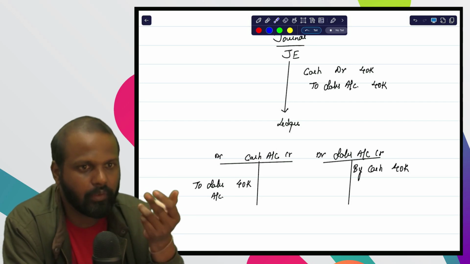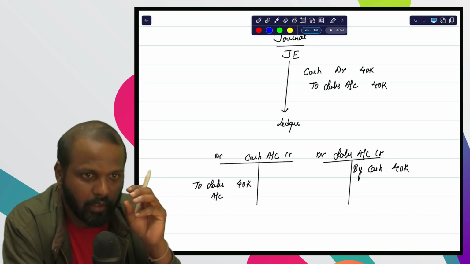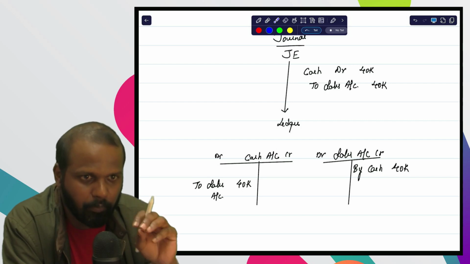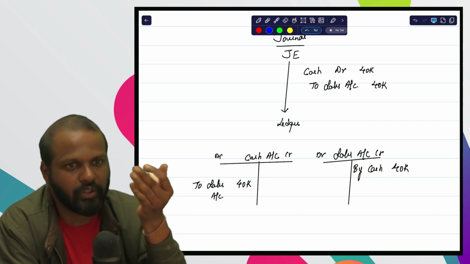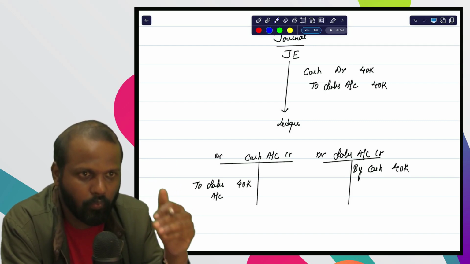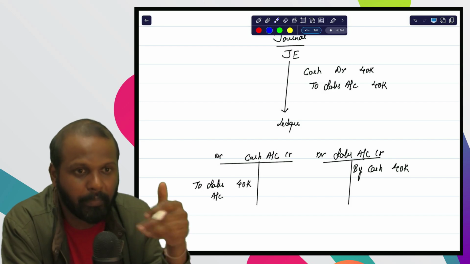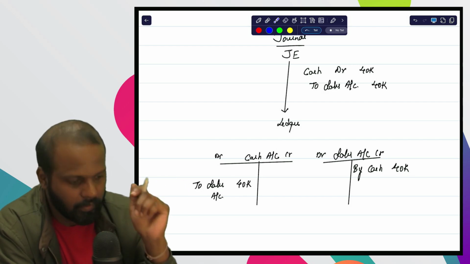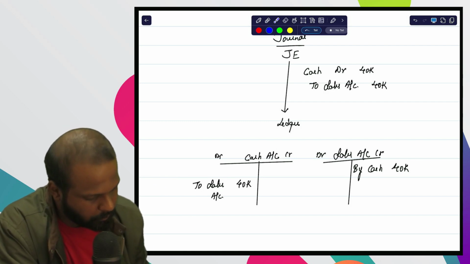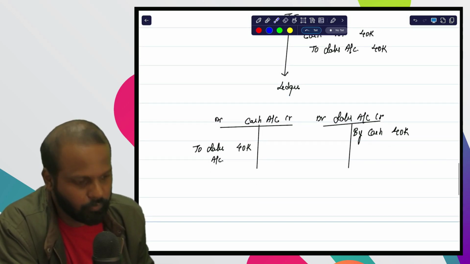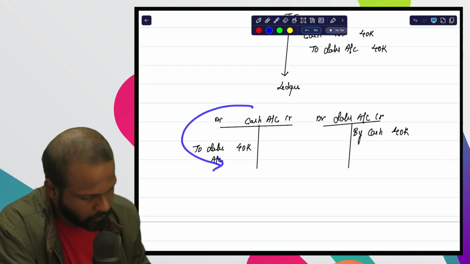Sometimes you can even do the reverse. If you know the posting to the ledger, with the help of that posting we can pass the journal entry. So by seeing the ledger, if you want to pass the journal entry, you need to come in a reverse order, anti-clockwise order.